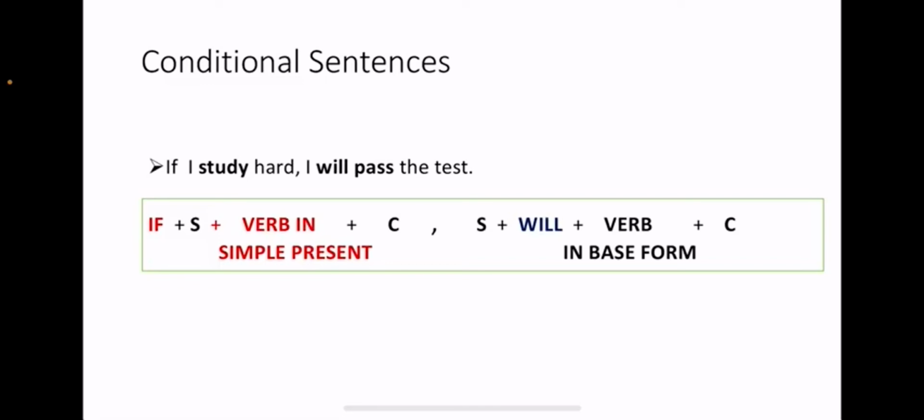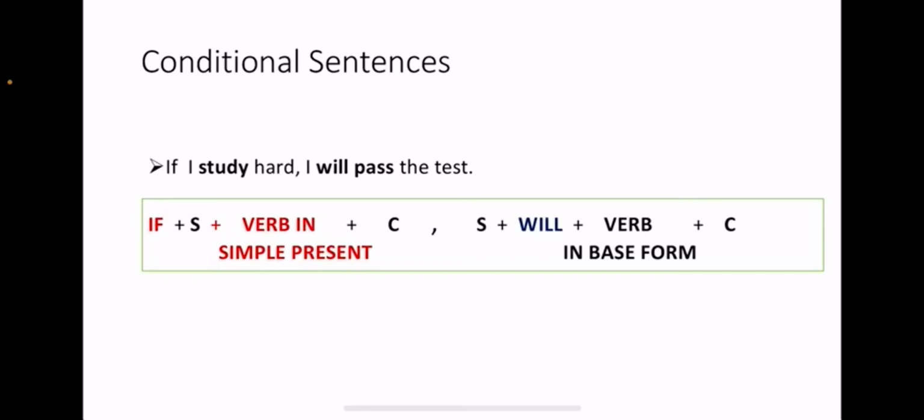And then we put the verb in infinitive or in base form, and we can also put a complement. So remember, we're talking about conditional sentences, cause and effect, right? Or a cause or a condition and a result.